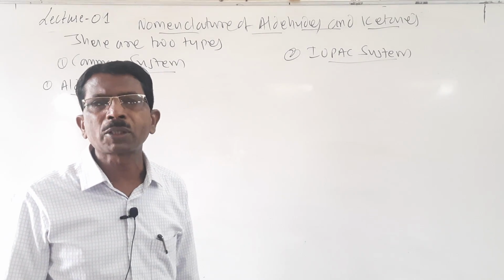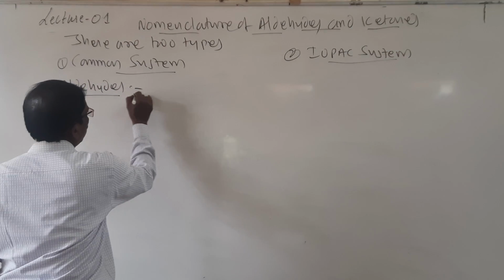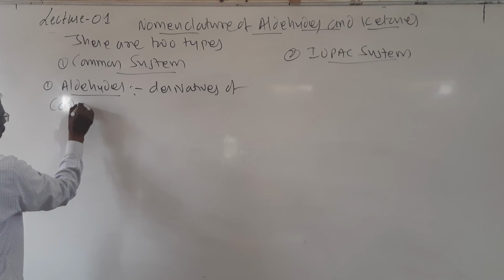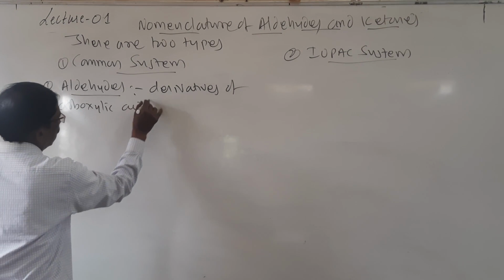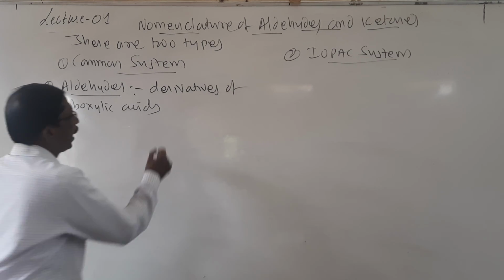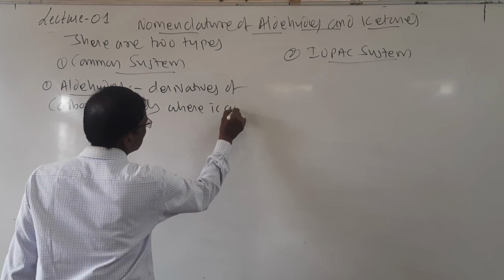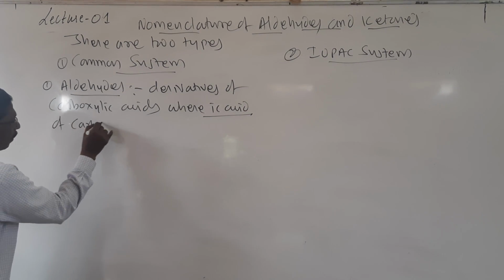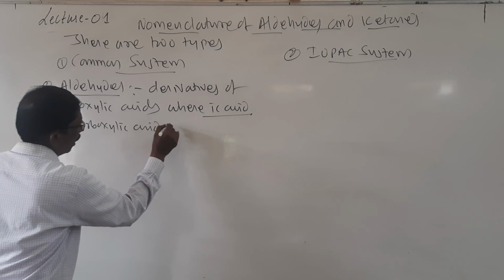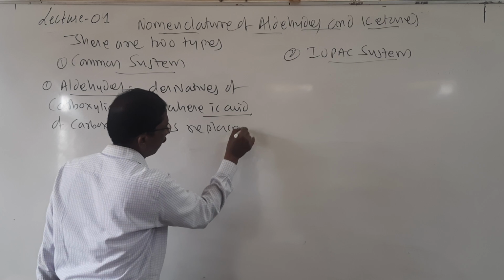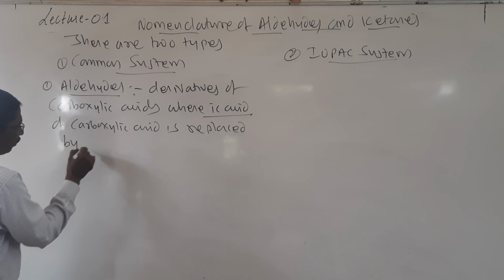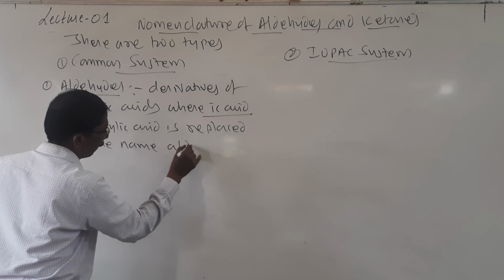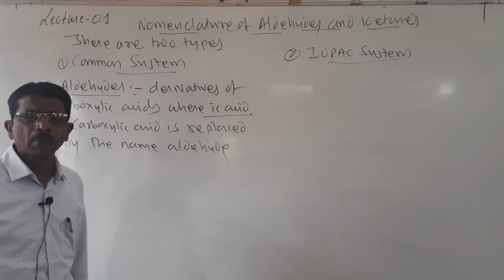Aldehydes are the derivatives of carboxylic acid, where the IC acid of the carboxylic acid is replaced by the name aldehyde.